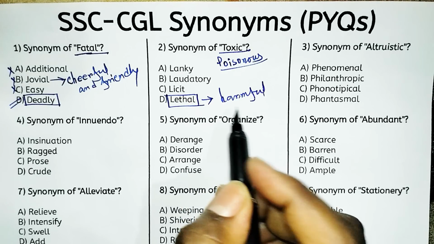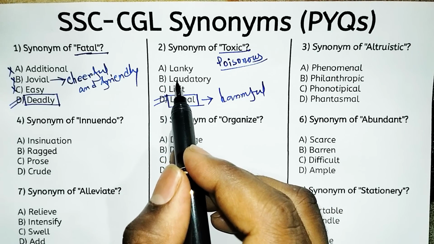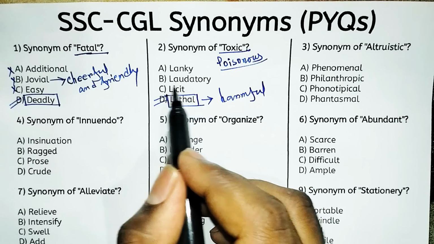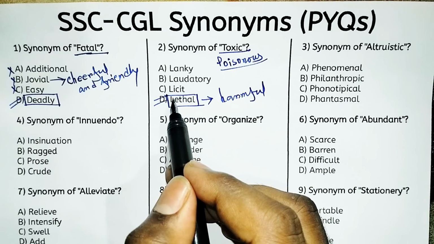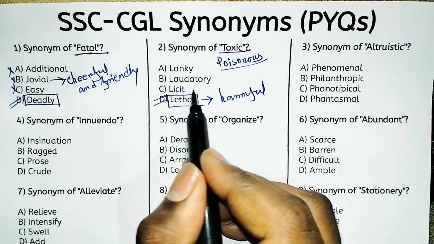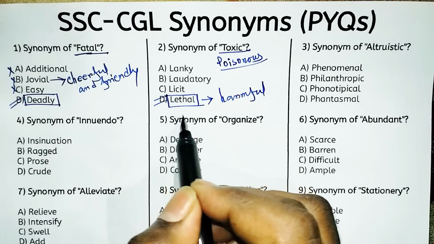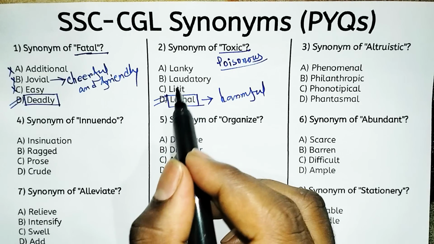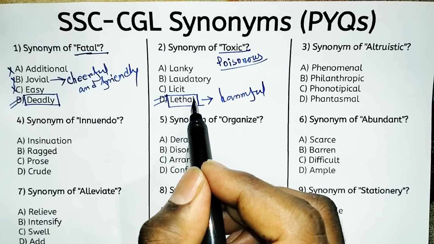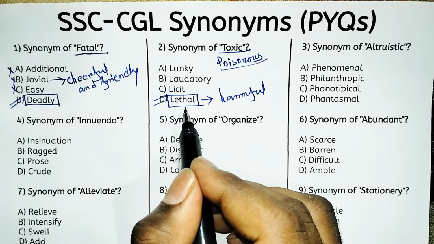That is option D. So what is the meaning of lanky? Lanky means very tall. And what is the meaning of laudatory? Laudatory means praise, and licit means lawful. You have to remember all of these meanings, because these options are very important and these are previous year questions. So the synonym of toxic is option D, that is lethal.